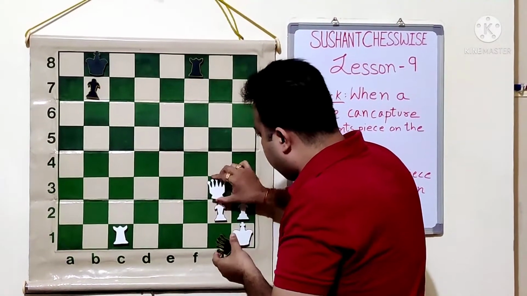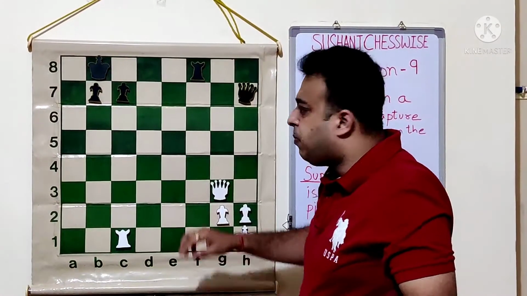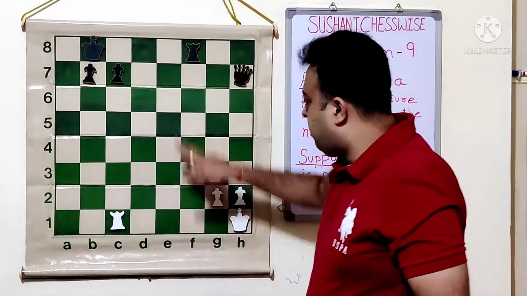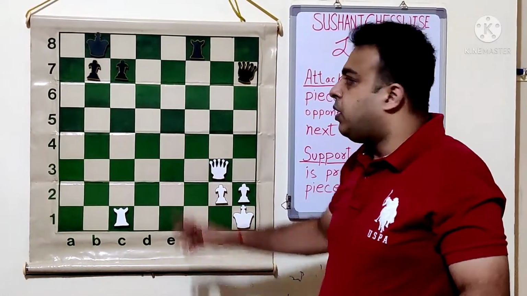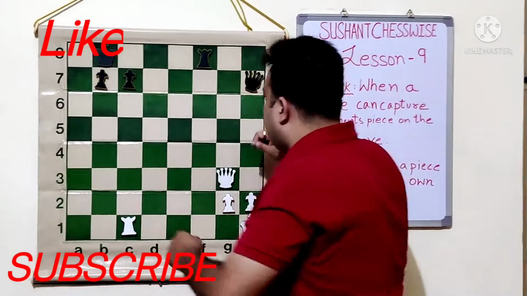Right now, please note that I am only focusing on attacks and supports. Many people would otherwise say queen takes pawn, queen takes rook, rook takes, and black can give check and mate in the position. But what I am showing is just the attacks and supports. Let's go to the next example.